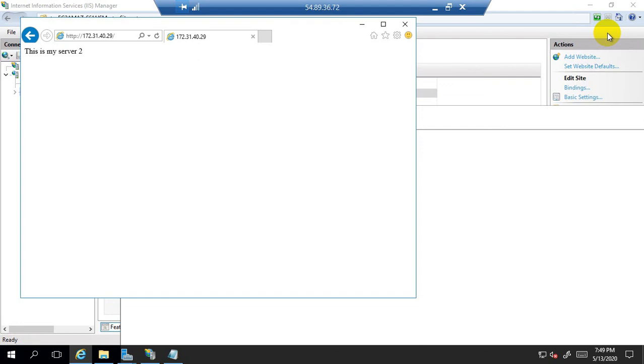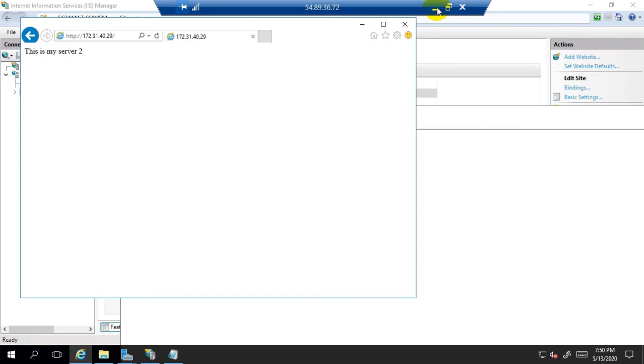As I told you, in the Linux platform the web server will be called as Apache, but in the Windows platform the web server or the web service will be called as IIS. IIS stands for Internet Information Service. So we are done with the creation of the web server, and publishing a website on the web server.